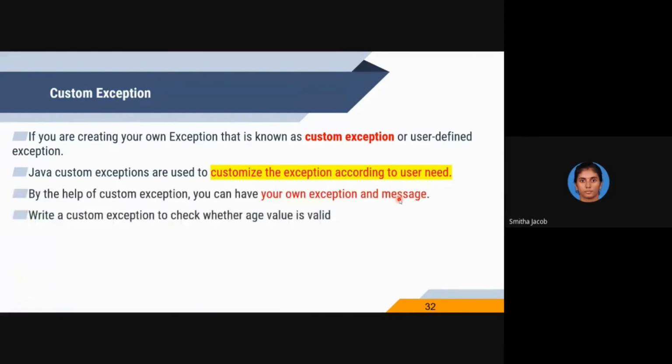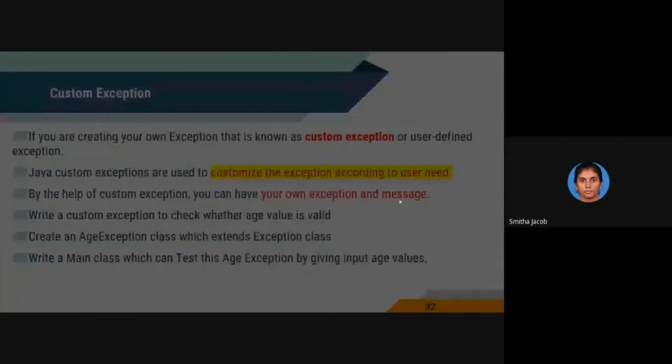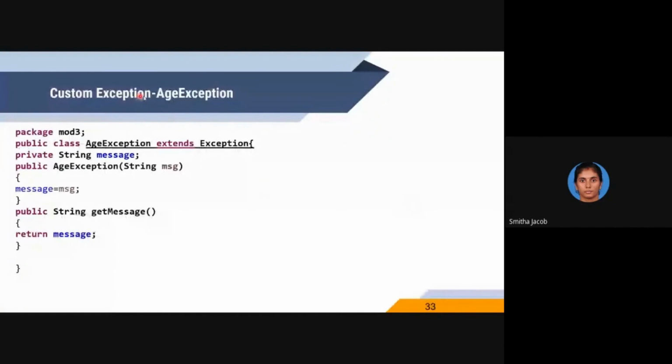Let me take an example of checking whether an age value is valid or not. For doing some registration, the age value should be within the range 12 to 60. And I want to handle an exception called AgeException if this age value is not eligible. So we need to write a main class for testing this exception. In this example, the exception class is called the AgeException class.